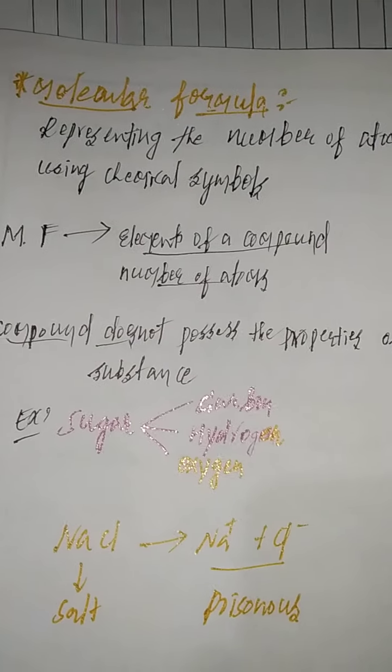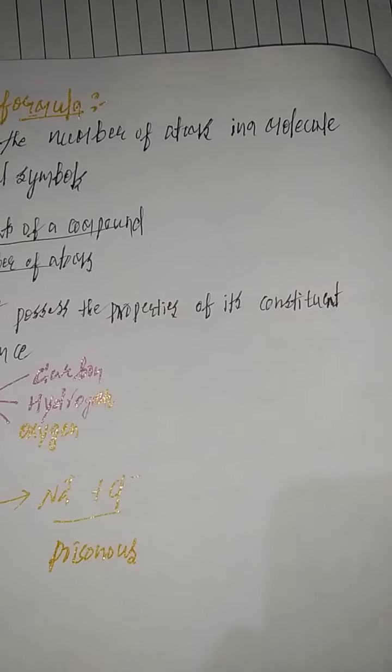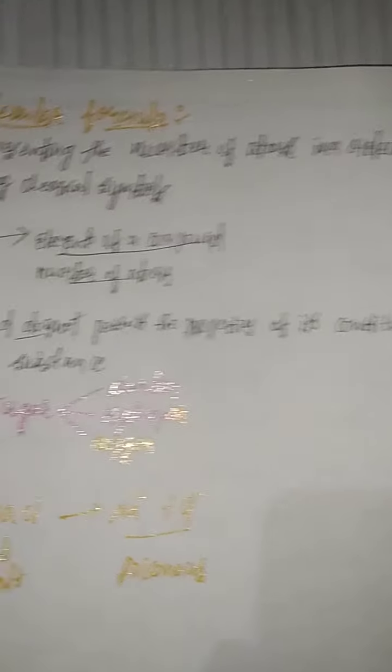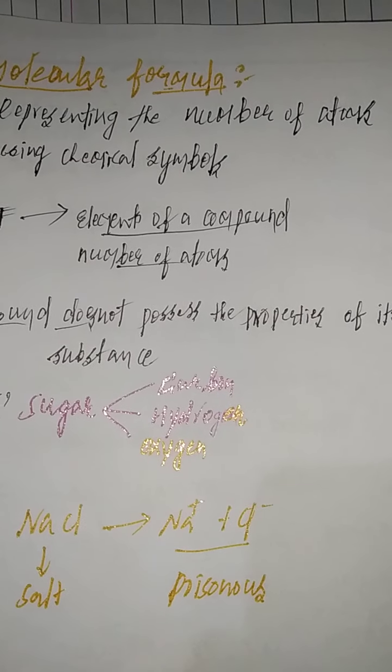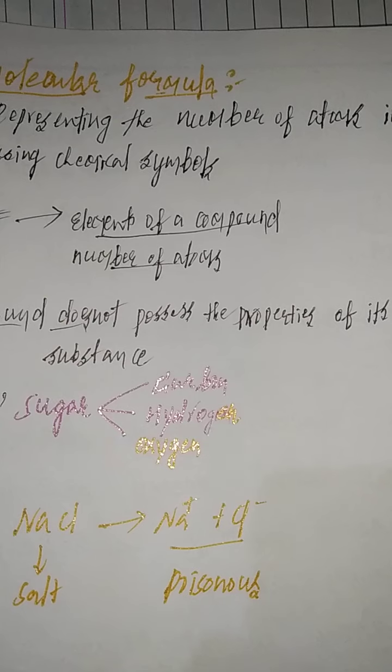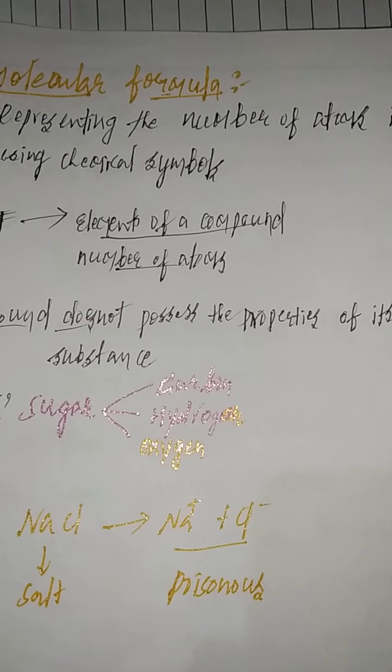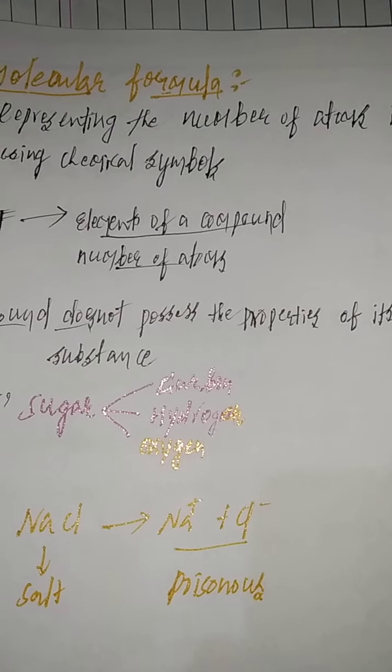Another example of a compound not possessing the properties of its constituents is sodium chloride. It is common salt, used in daily life.